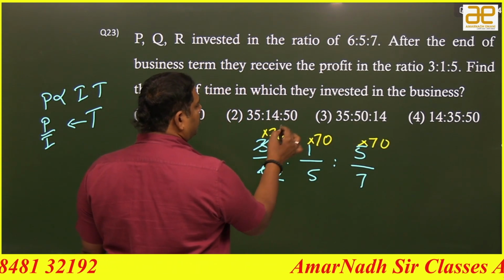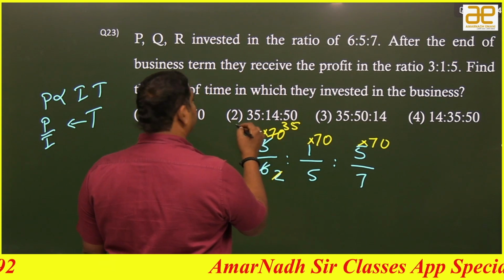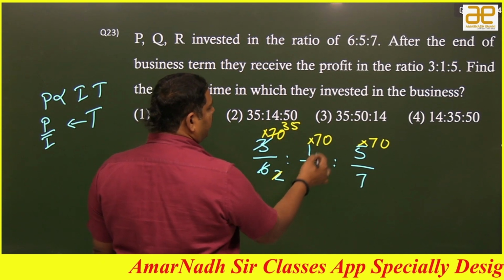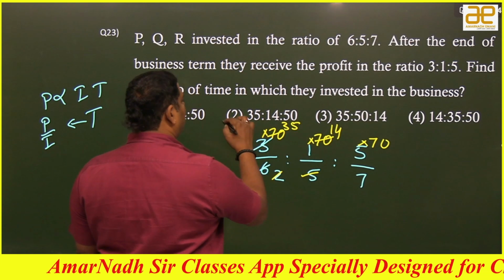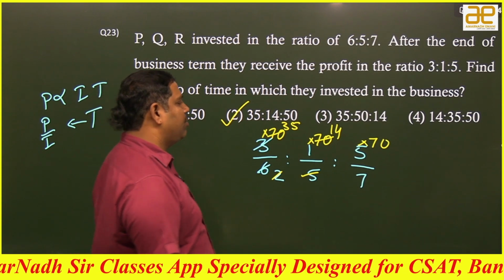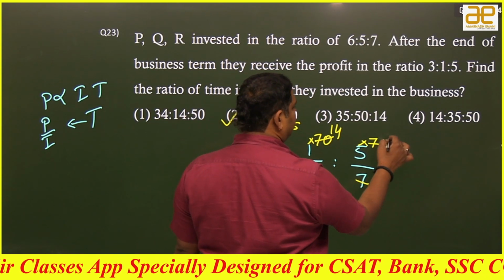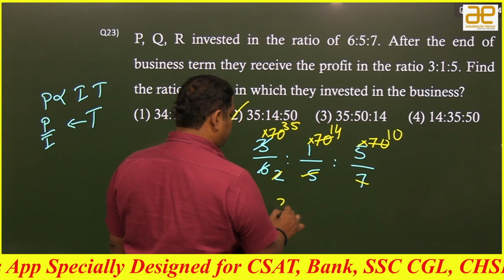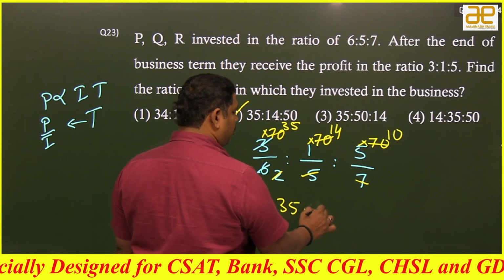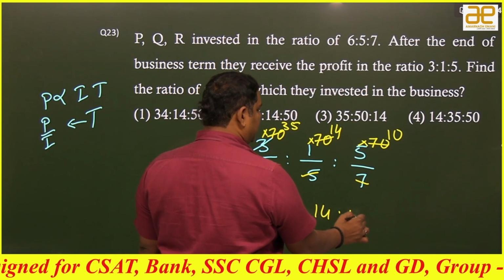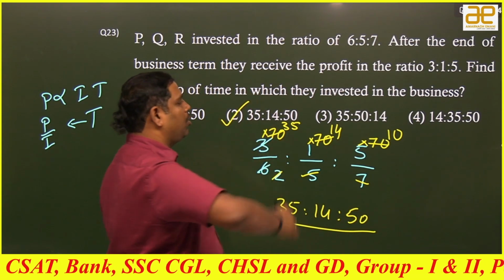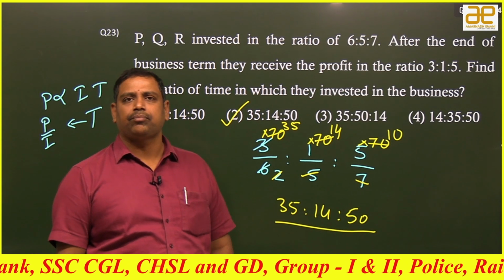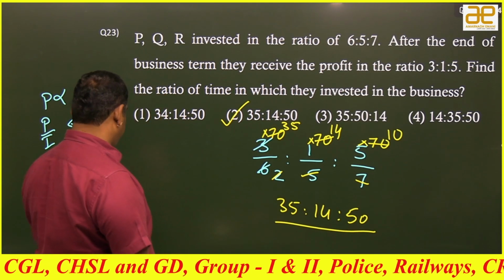So, 2 35s are 70, and with the 35 we have two options. 5 7s are 35, 5 14s are 70. We have only one option called 35:14. Or else you can go with the next one also: 7 5s are 35, 7 10s are 70. So, 35:2... 14:2, 5 10s are 50. So, the answer is the second option. Okay. Let's see the next beautiful one.